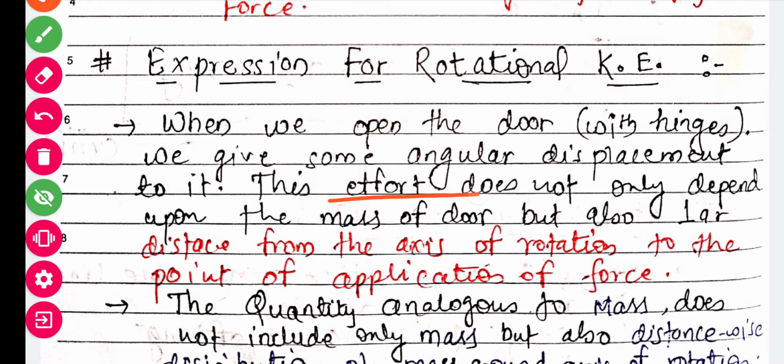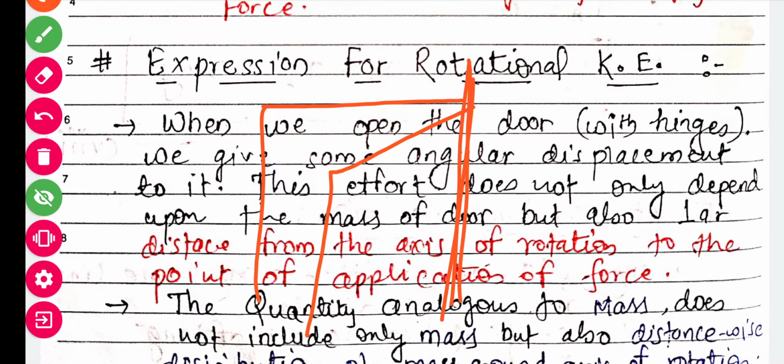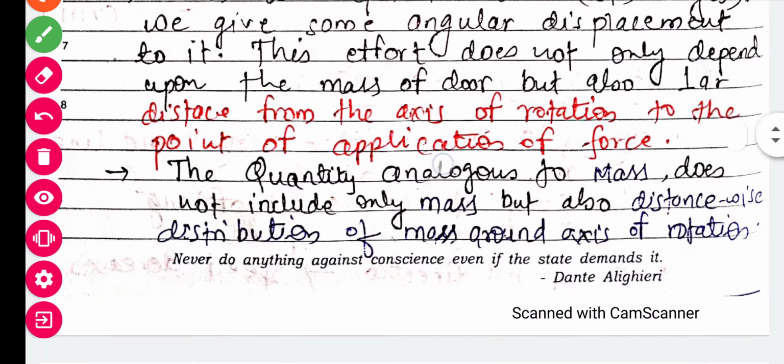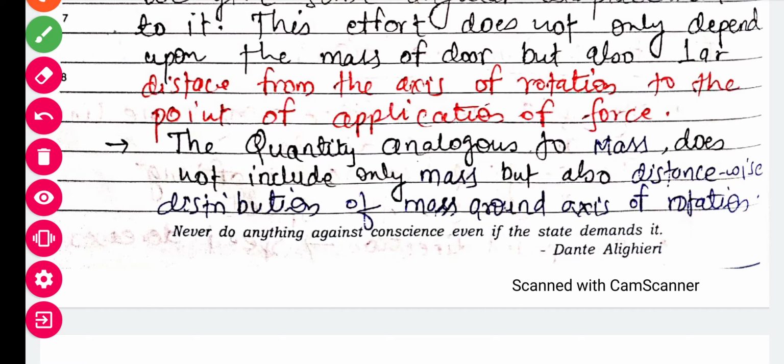This whole effort is not only depending upon the mass but also the perpendicular distance from the axis of rotation to the point of application of force. So wherever this door is rotating, that line is called the axis of rotation, and this is the point of application because the door has moved from here to here. This line is the perpendicular distance from this axis of rotation to this point of application of the force. That is what we are talking about. So these are the two basic things we have to keep in mind.